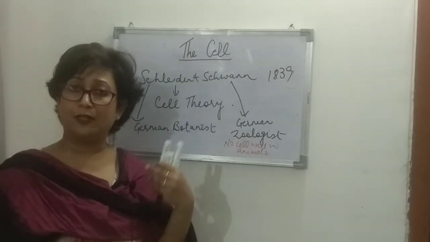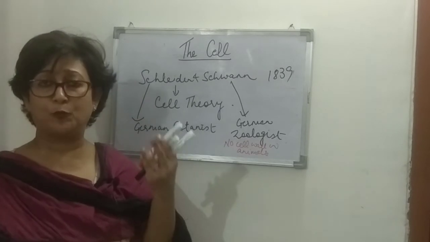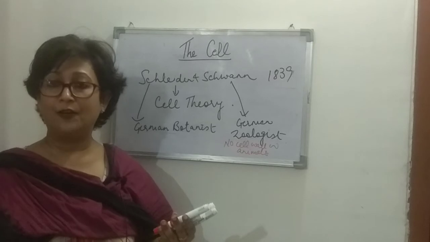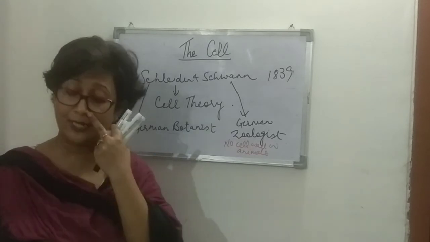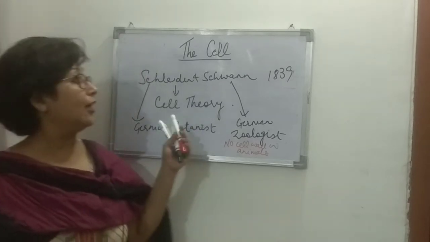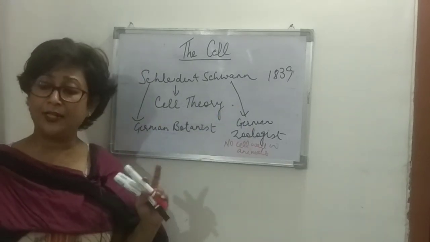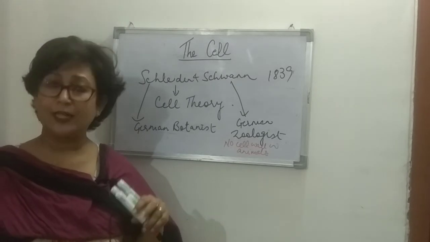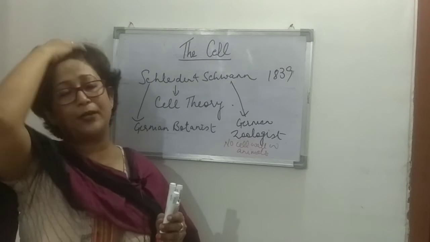Schleiden and Schwann jointly proposed the cell theory. They spoke about the bodies of plants as well as the bodies of animals, and said that they are made up of cells and their products. They proposed this in the year 1839, but they could not explain how the cells were formed. This was one drawback in the theory.